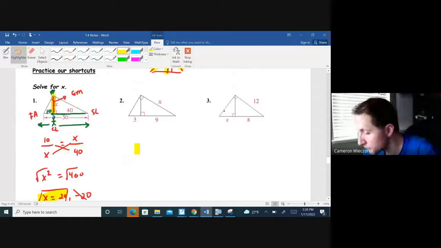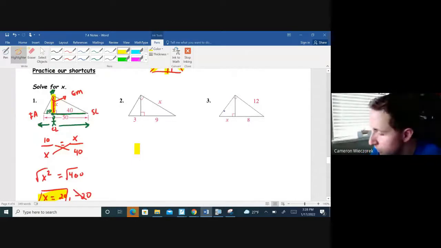Let's look at another one. In this problem, I notice the altitude isn't labeled, and I don't care to solve for it because they didn't ask for it. What they want is the length of the right leg of the big giant right triangle. I can see that I'm dropping an altitude onto the hypotenuse. There's my right angle. And our geometric mean in this problem is going to be that right side of the mountain.